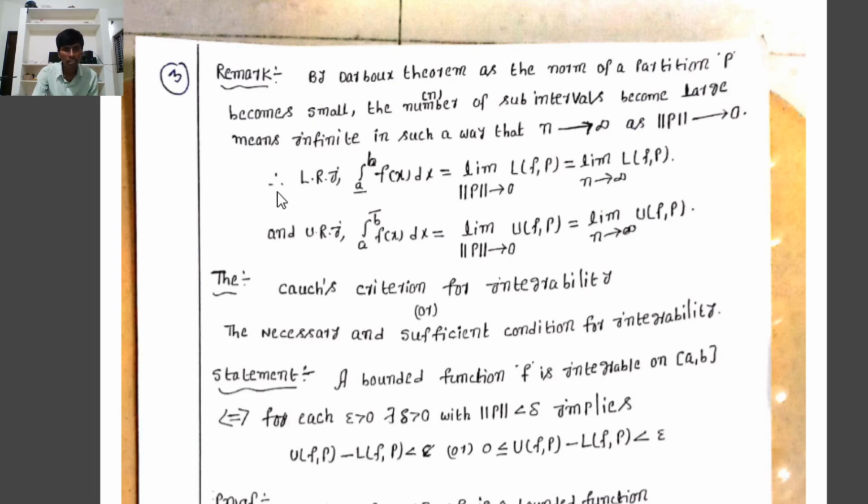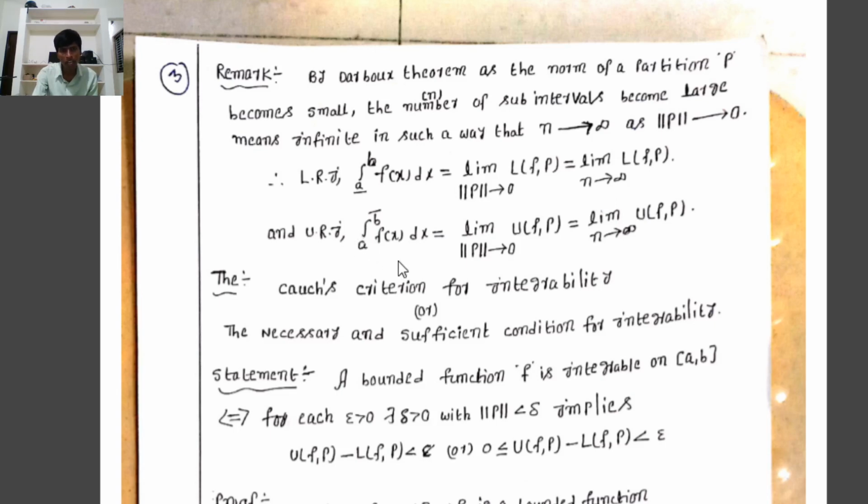In that case, the lower Riemann integral, the integral from a bar to b of f(x) dx, equals the limit as norm P tends to 0 of LFP, equals the limit as n tends to infinity of LFP. Norm P tends to 0 implies n tends to infinity, that is, the number of subintervals tends to infinity.